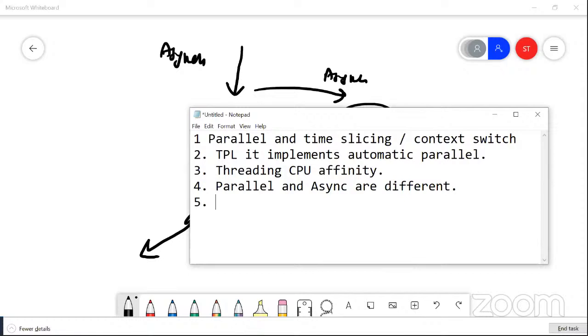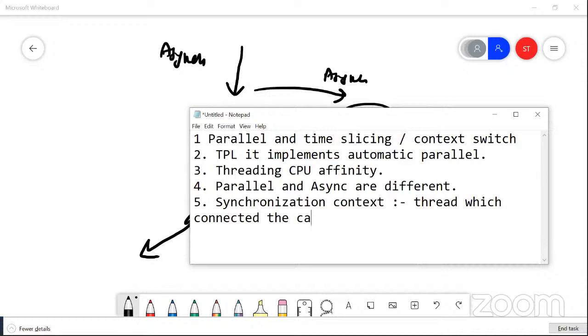And then finally, we talked about synchronization context. Synchronization context means that when the async callback comes back and your main thread is running, the synchronization context is a small thread which spawns up. It's a thread which connects the callback and the main thread, exchanges information so that they can merge and go together. So these are the takeaways from this class today.